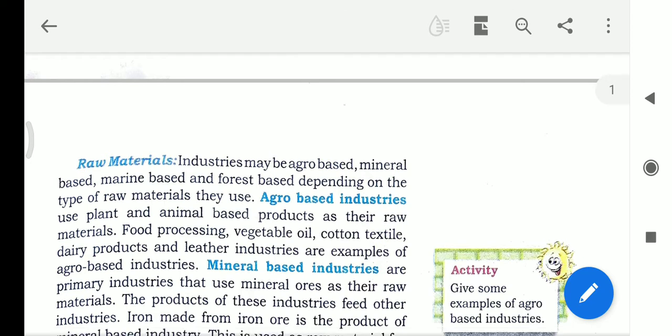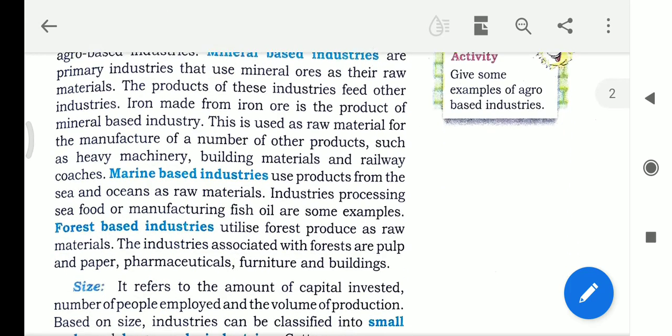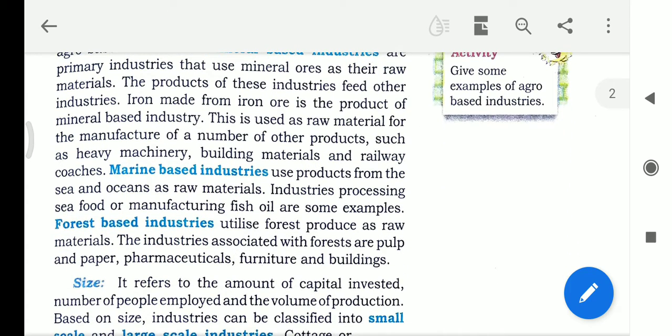Based on the raw materials, the industry is classified into four groups: agro-based industries, mineral-based industries, marine-based industries, and forest-based industries.